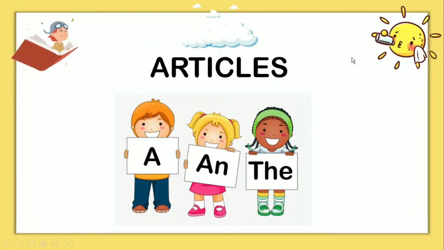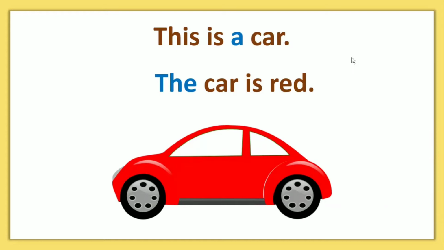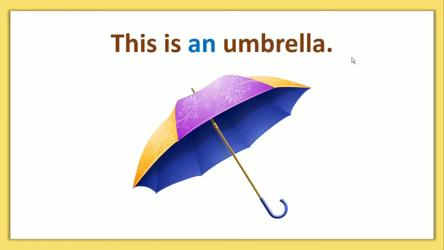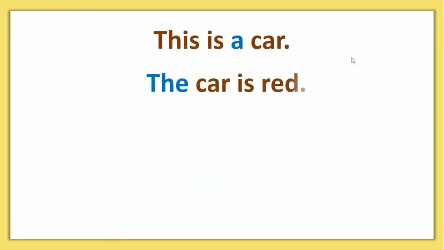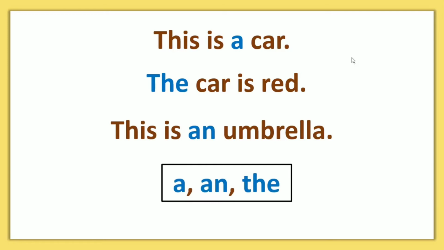Articles a and the. This is a car. The car is red. This is an umbrella. In these sentences, this is a car. The car is red. This is an umbrella. The words in blue color, a and the, are called articles.